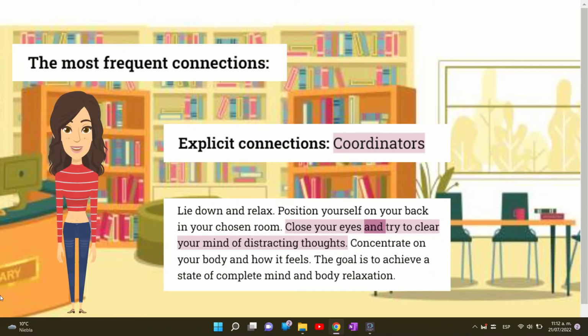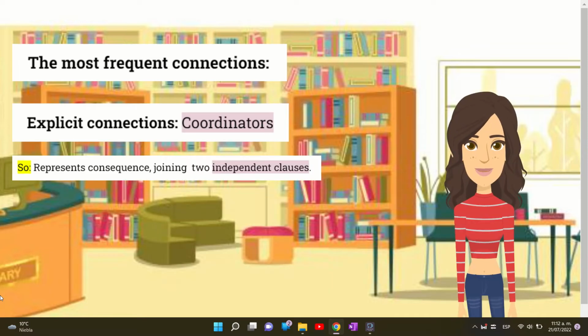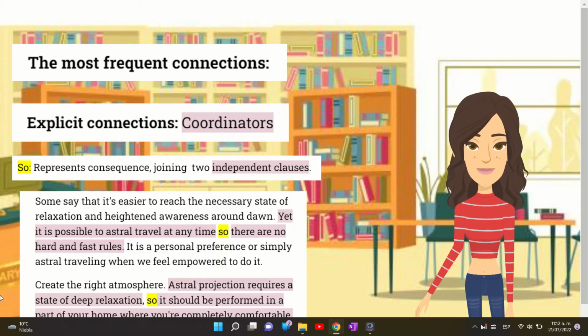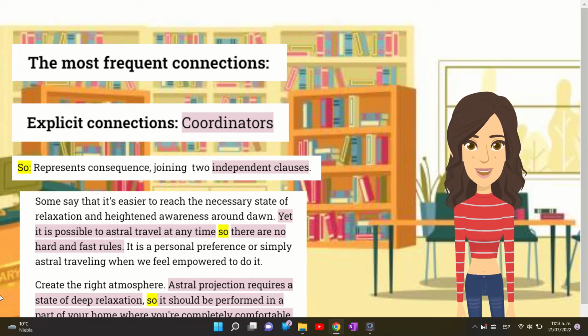Close your eyes and try to clear your mind of distracting thoughts. Another coordinating conjunction that can be found is so, which represents consequence, joining two independent clauses. Yet it is possible to astral travel at any time, so there are no hard and fast rules.